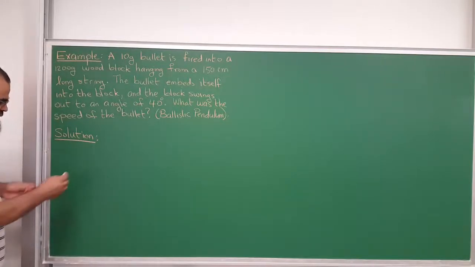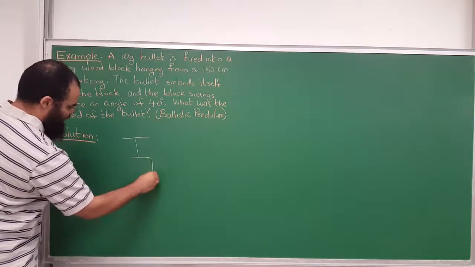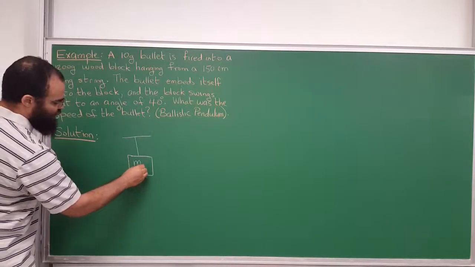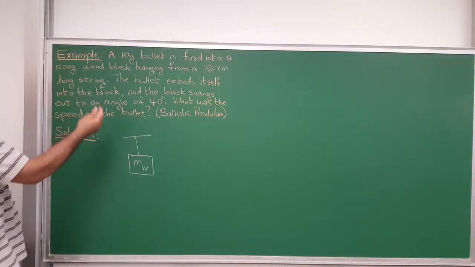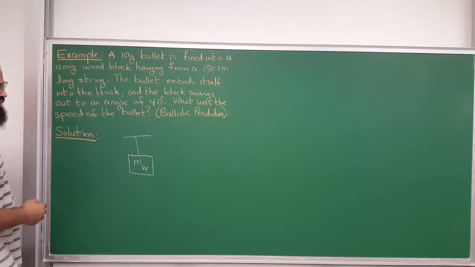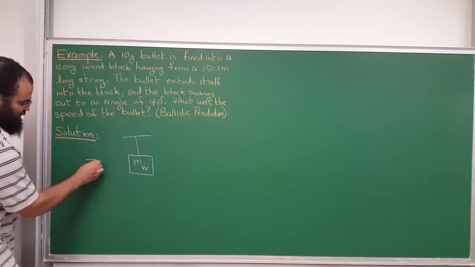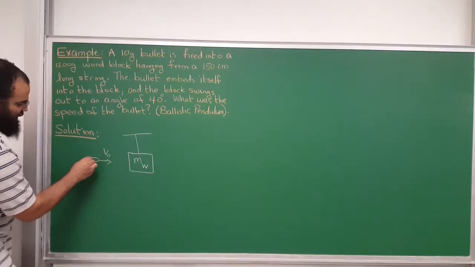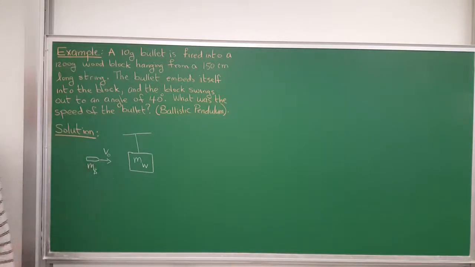You have the bullet here. Let me draw the block first. Here's a block, and the block will have a mass. Since it's a wooden block, I will call it M_W, the mass of the wood. It happens to be 1,200 grams, but let's work with symbols for now. All right? And the bullet is fired like this. Here is the bullet, and it has a certain speed, V initial, and this is M bullet. Fire the bullet horizontally.